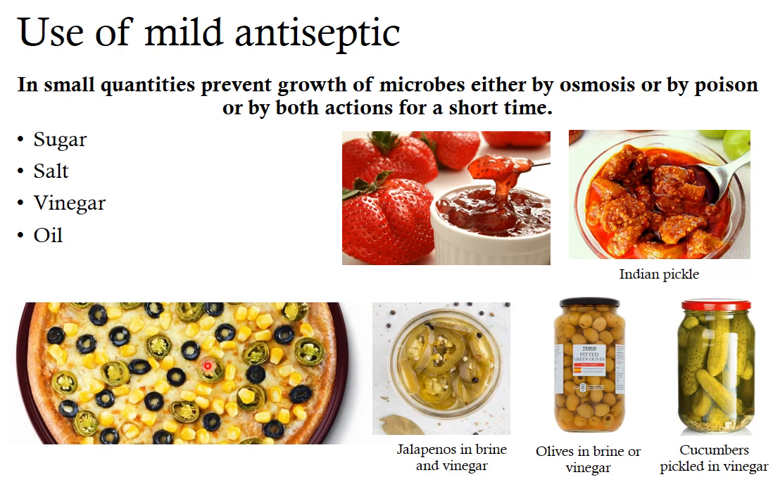For example, the jalapenos and olives you have commonly seen on your pizza are nothing but pickled or brined vegetables. The next is oil, which we commonly see in our Indian type of pickle. Examples are mango pickle, lemon pickle, etc.